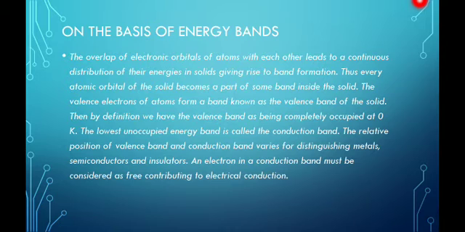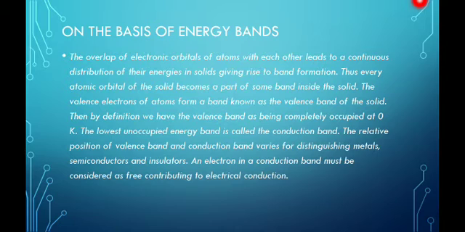Once again, those electronic orbitals which are overlapping take part in the band formation. Every atomic orbital of the solid becomes a part of some band inside the solid, meaning every atomic orbital is taking part in the band formation. The valence electrons lie in the valence band, and they are responsible for band formation, as we all know. Then what is the valence band?